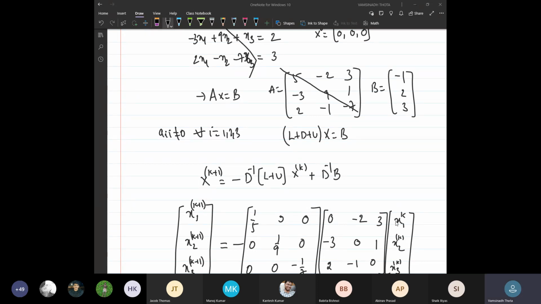Not received any solution yet. What is the first approximation value? Can anyone give the first approximation value?